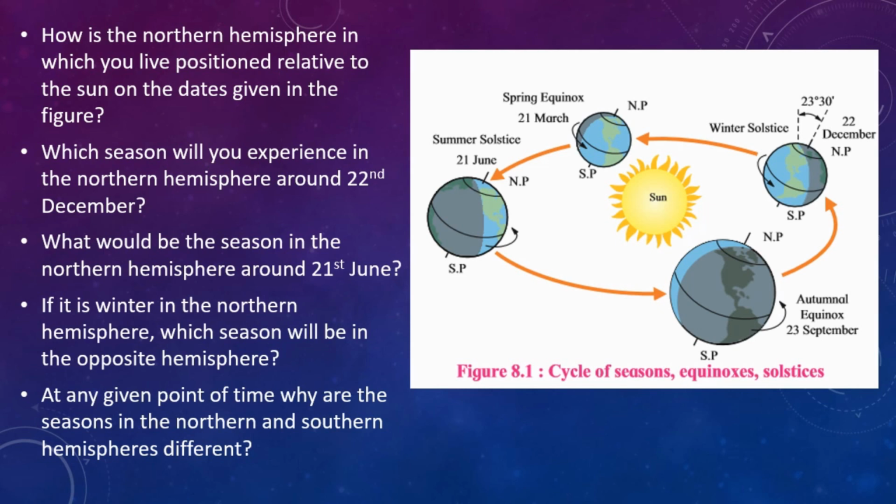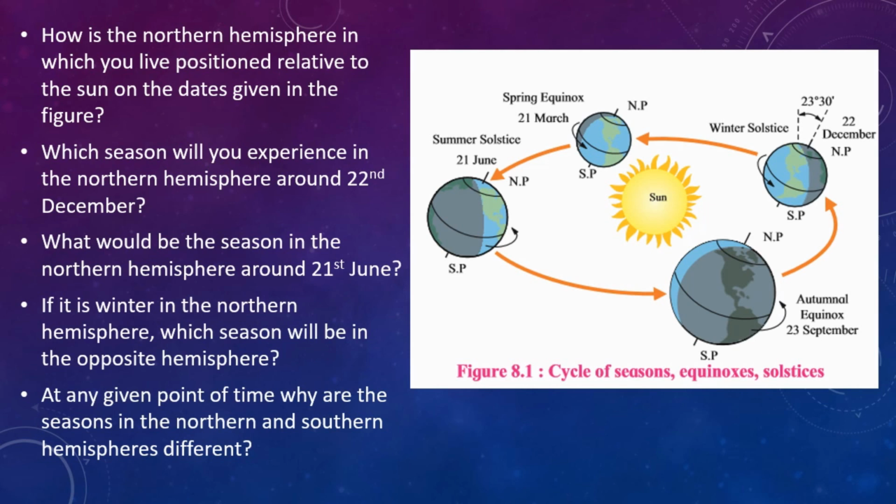Next question. At any given point of time, why are the seasons in the northern and southern hemisphere different? Regardless of the time of the year, the northern and southern hemisphere experience opposite seasons.